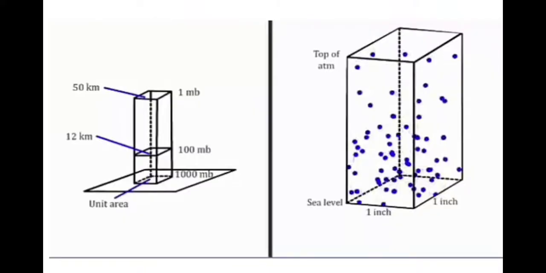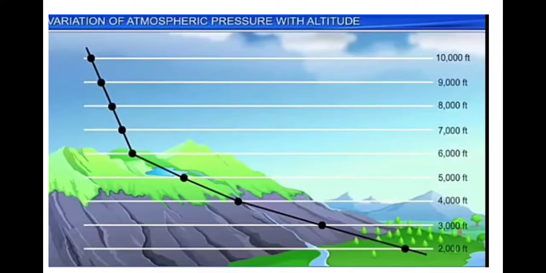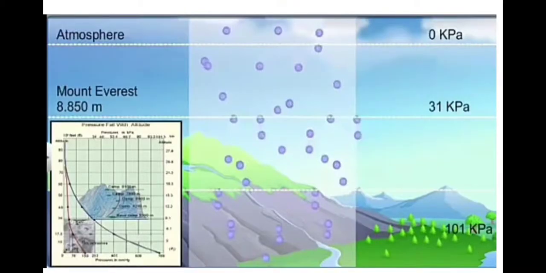The air pressure decreases at higher altitude because the height of the air column decreases, which causes a linear decrease in air pressure. Also, the density of air decreases. Air pressure decreases by about 3% for every 1,000 feet of increase in height.